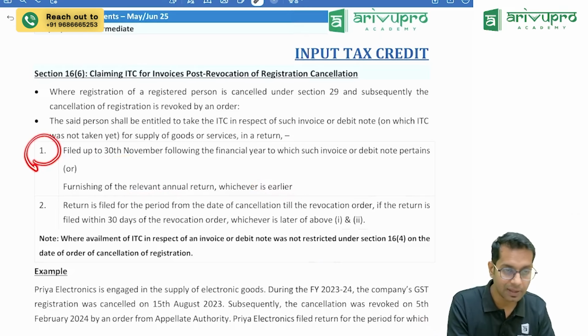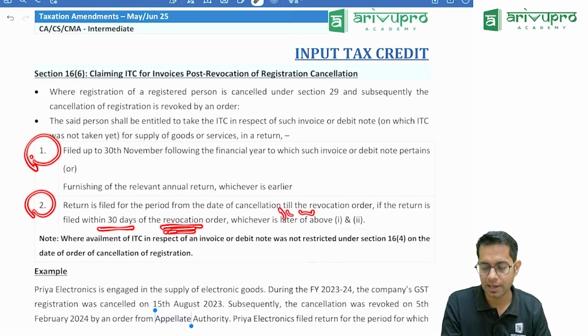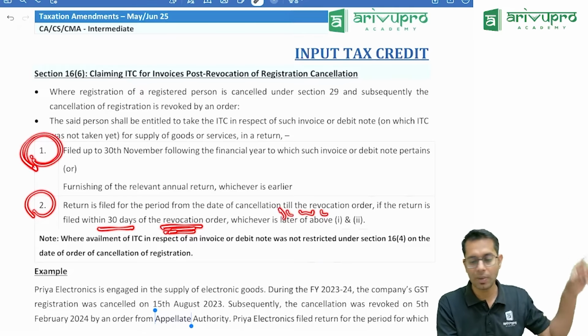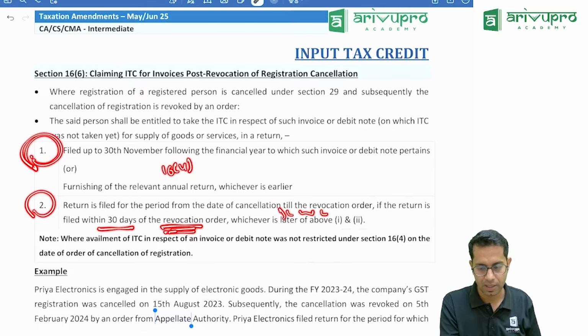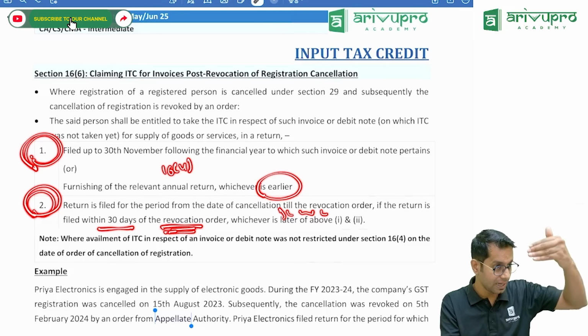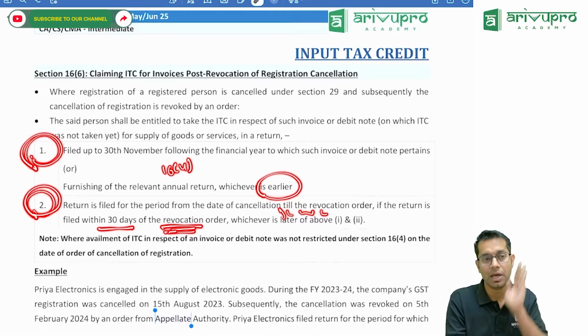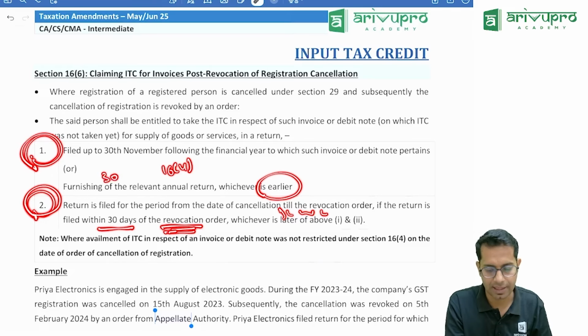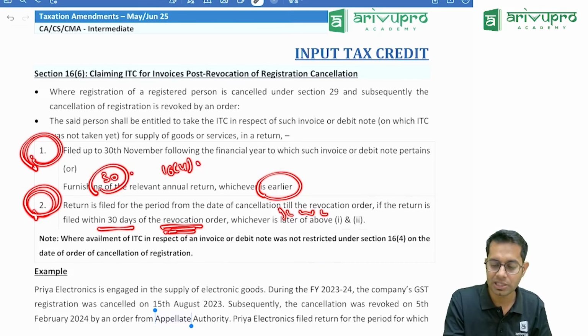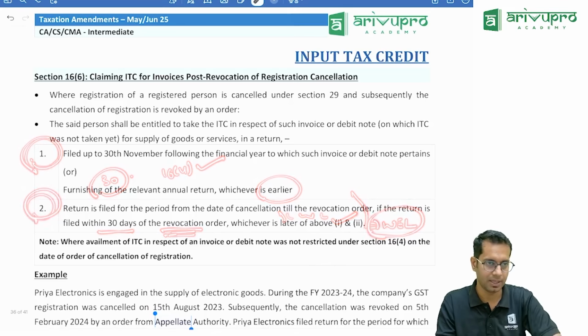Compare the normal due date as per 16(4), that is 30th November or date of filing annual return, with 30 days from the date of revocation order. Revocation means whatever date he has told that the cancellation is revoked, from there you take 30 days. Now 16(4) date or 30 days from the date of revocation order, whichever is later, is the last date for taking input tax credit.